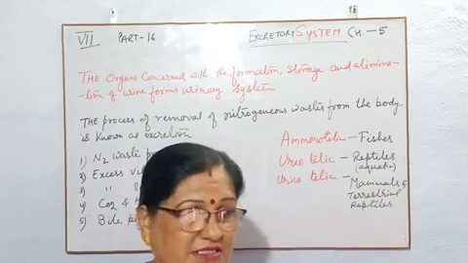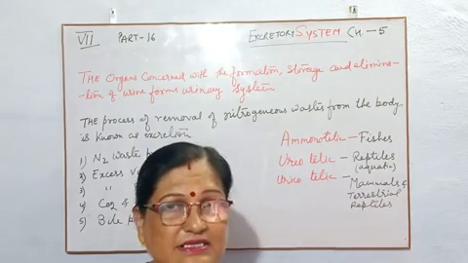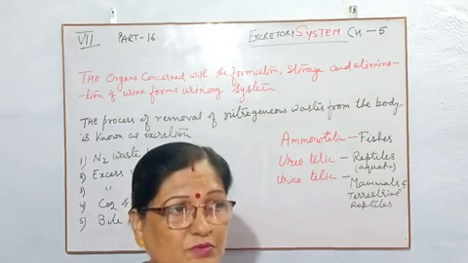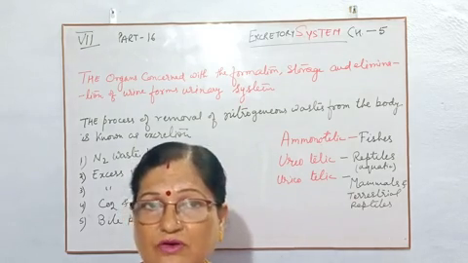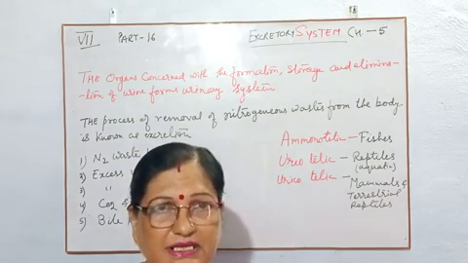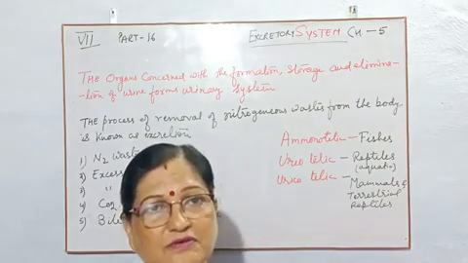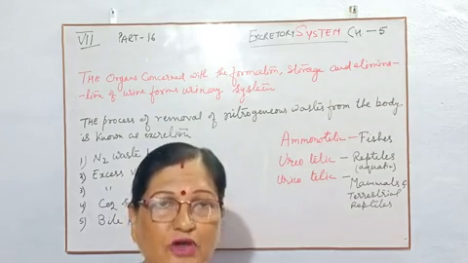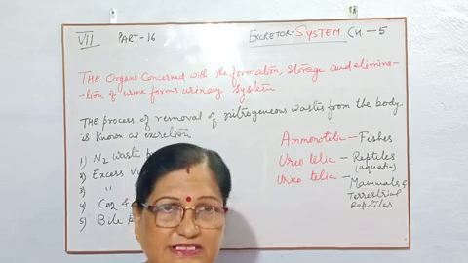Or when there is a cut, you say that this is bleeding. So removal of blood through any organ or through skin is called bleeding, but releasing of nitrogenous material from our body is known as excretion.